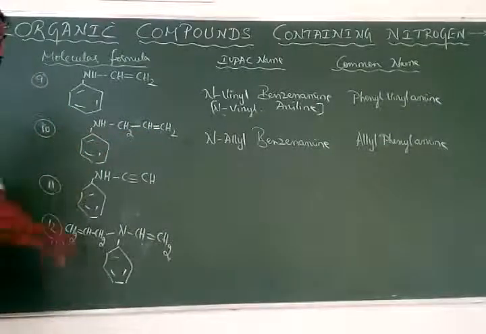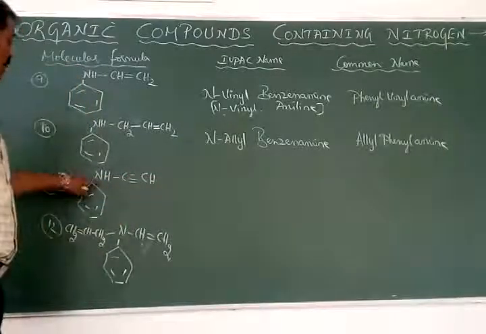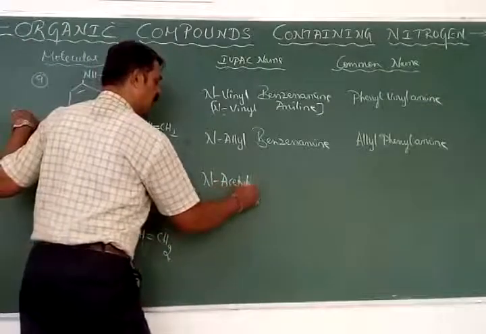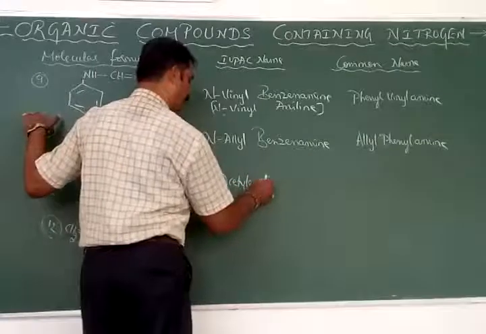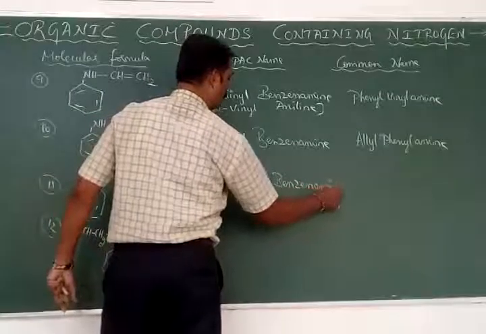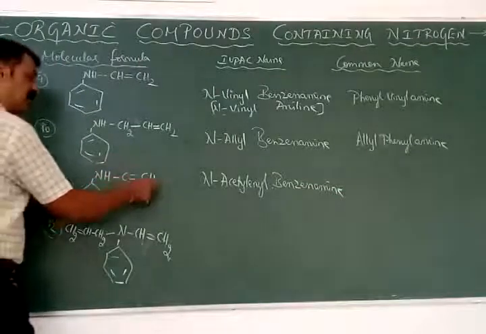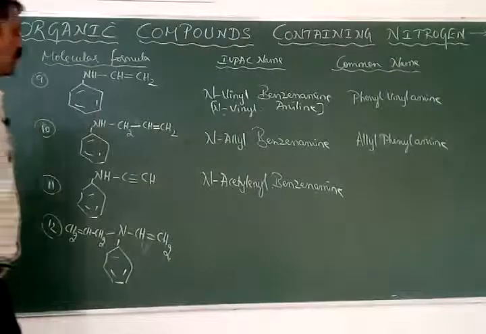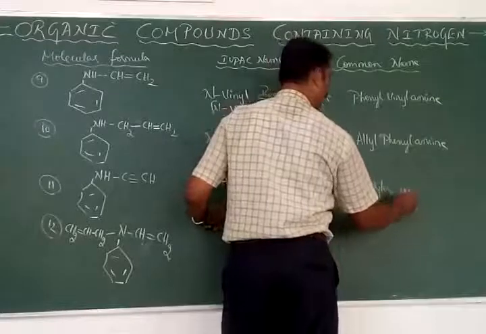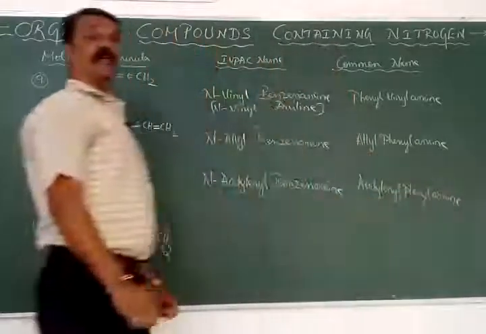Next, we will have the benzenamine. Here it is, and this is called the acetylenyl group. But that acetylene group is attached to which atom? Nitrogen atom. Hence, it is called N-acetylenyl benzenamine. Benzenamines can also be referred to as aniline. Then here, this is the phenyl group. This is the acetylenyl group. So which comes first? Acetylenyl, I think. Therefore, it is called acetylenyl phenyl amine.